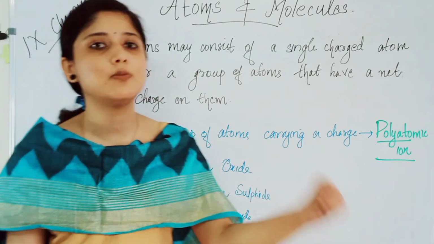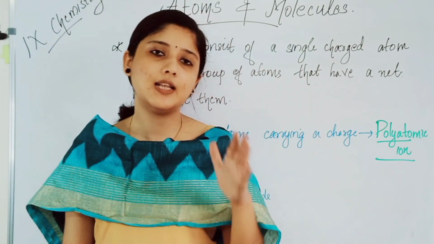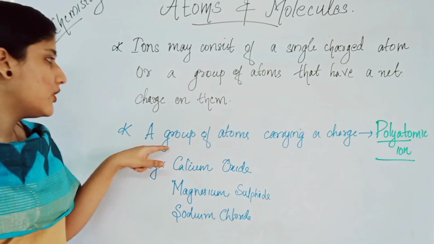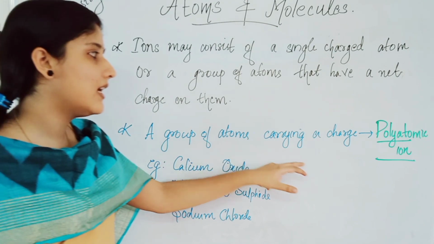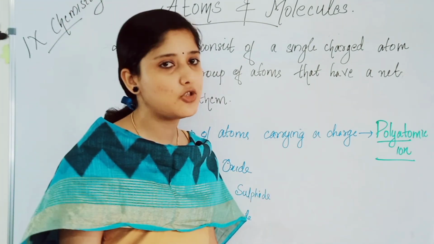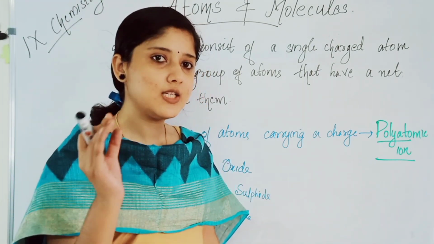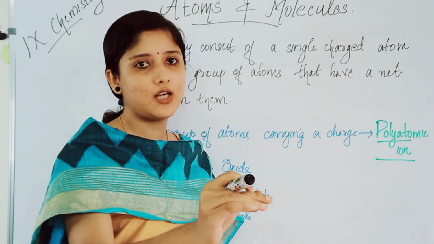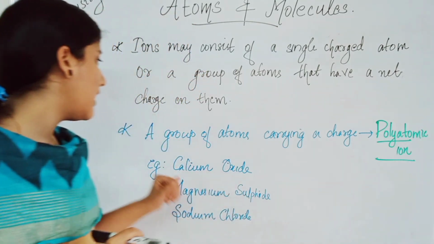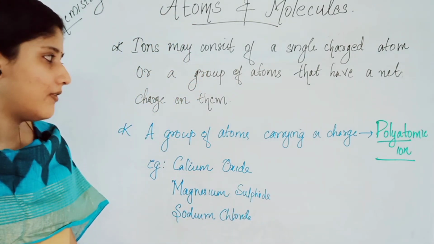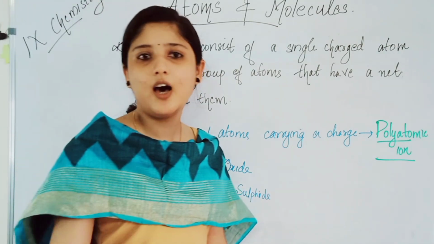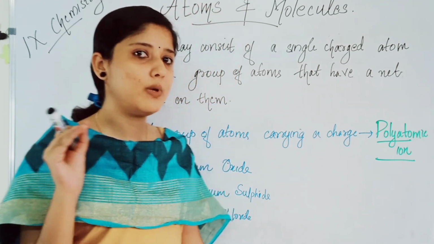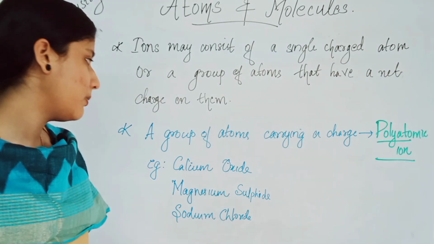A group of atoms carrying a charge is called a polyatomic ion. We already studied single atoms having a charge. Now we are going to study groups of atoms carrying a charge, and they are called polyatomic ions, that is, more than one atom is present.